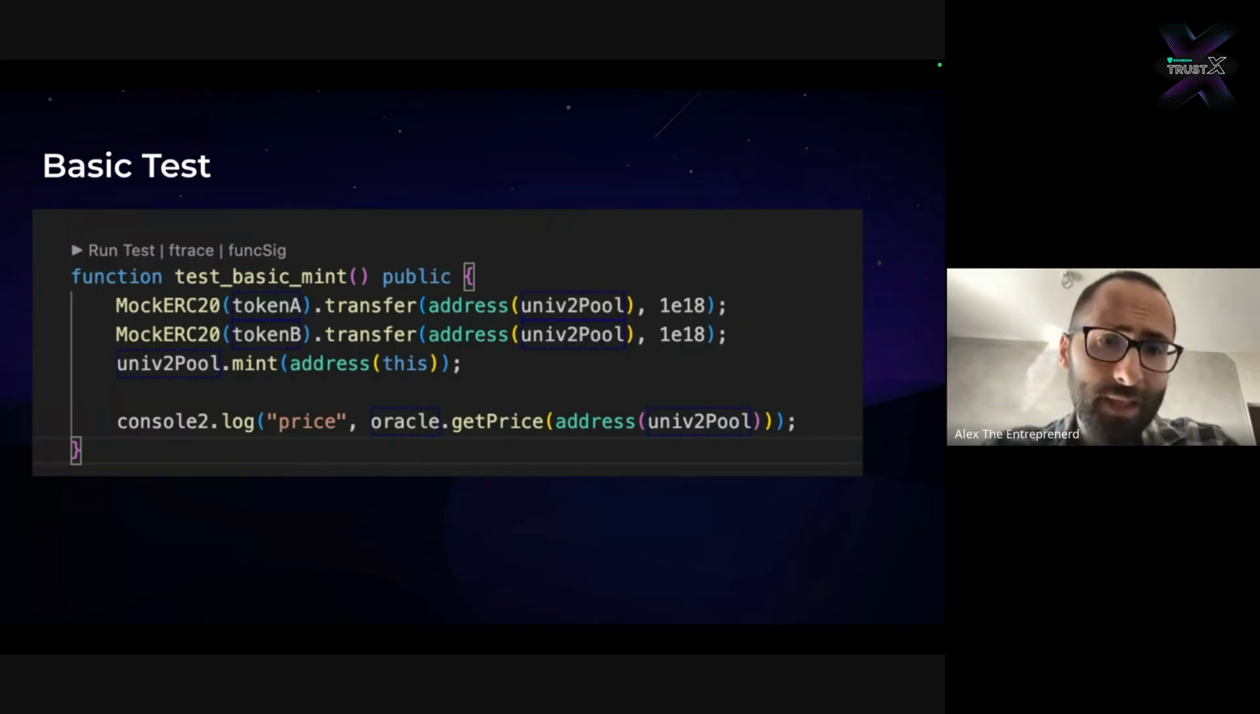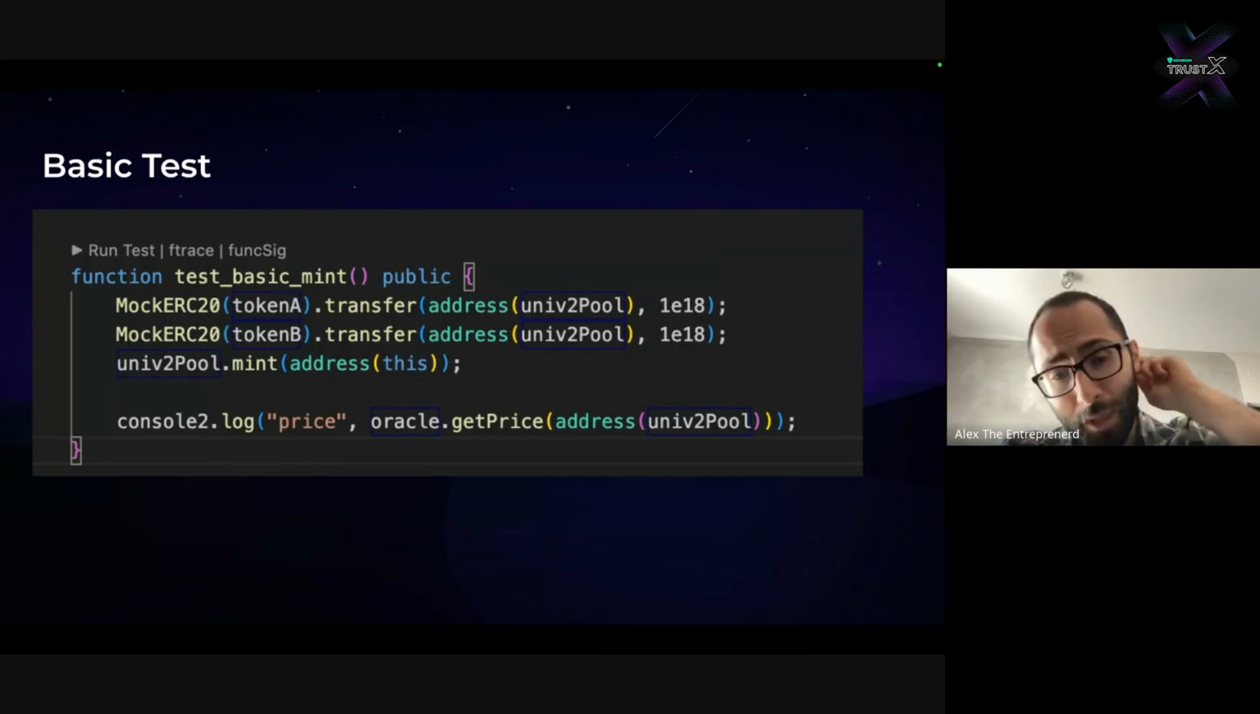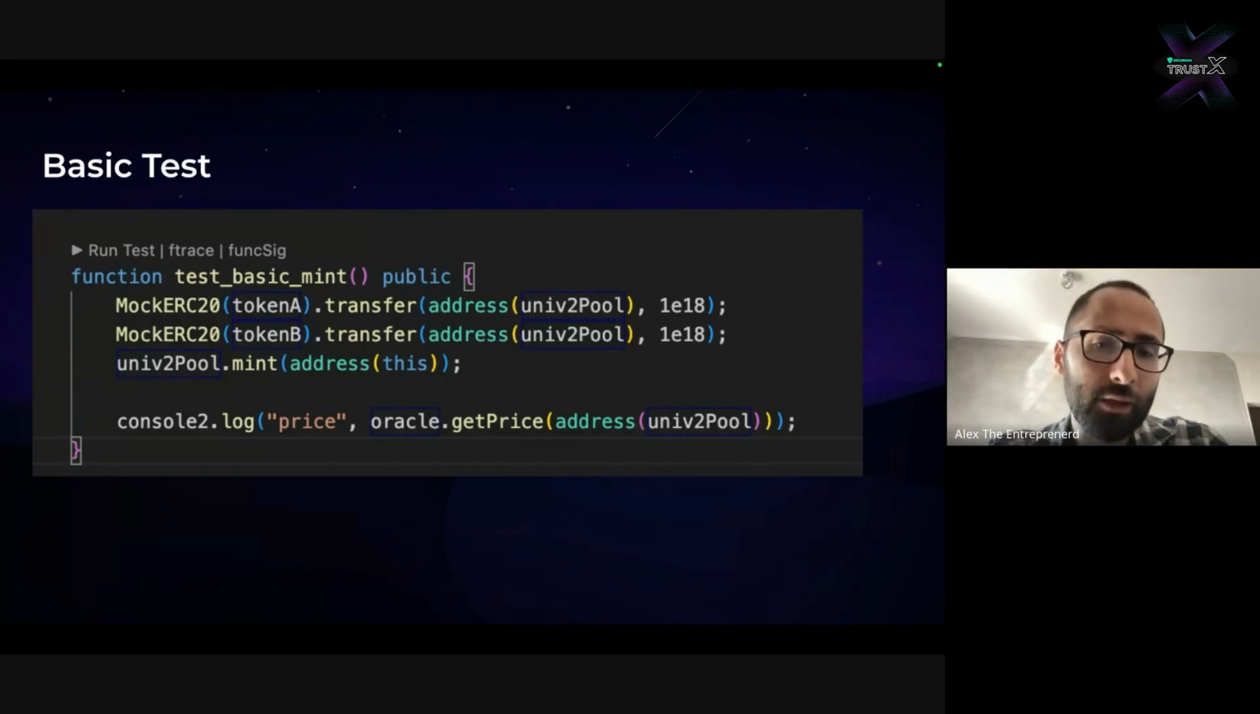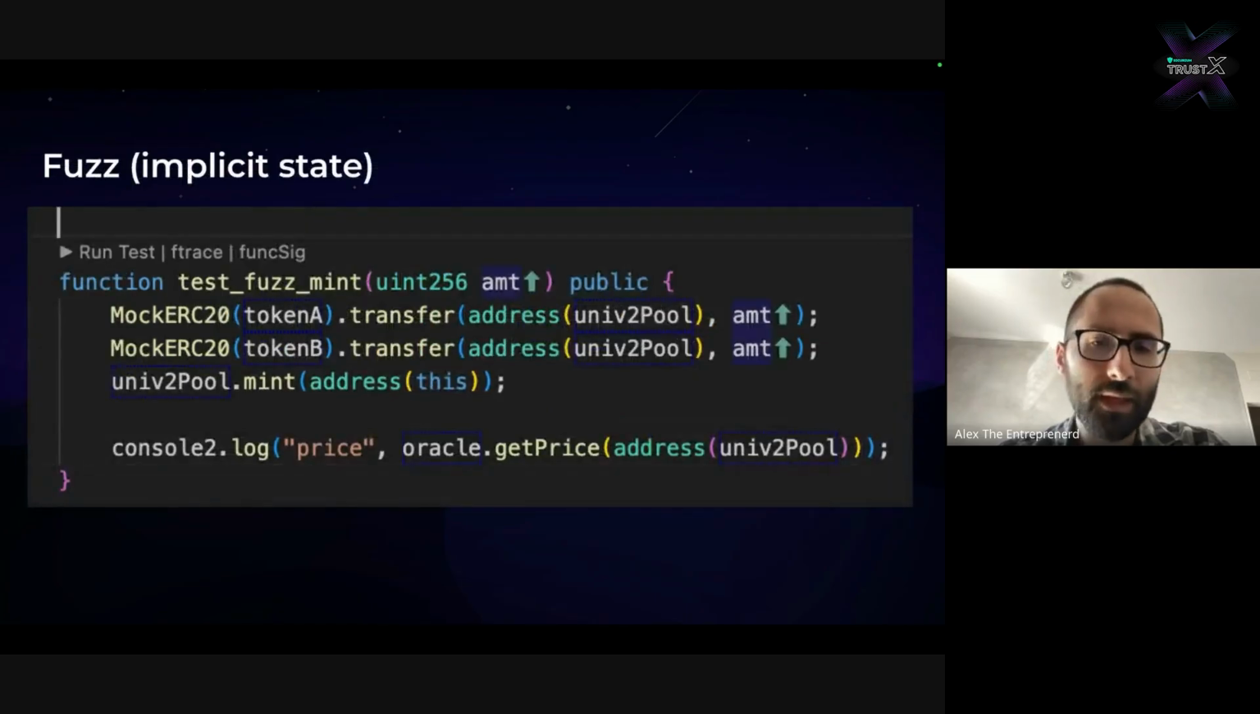And the most basic test that you can write is really a unit test where you will do something and then you will check what happens. So in this case, I have this test basic mint, which is a Foundry test in which we take token A and transfer it to the pool. Then we do the same thing for token B. And then lastly, we call mint because that's how a UniV2 pool works. It grabs the current reserves, it compares them against the balance that is available, and then it gives you tokens based on that amount. And so this is not a fuzz test, this is just a unit test, but we can convert it to a fuzz test by simply adding an input.